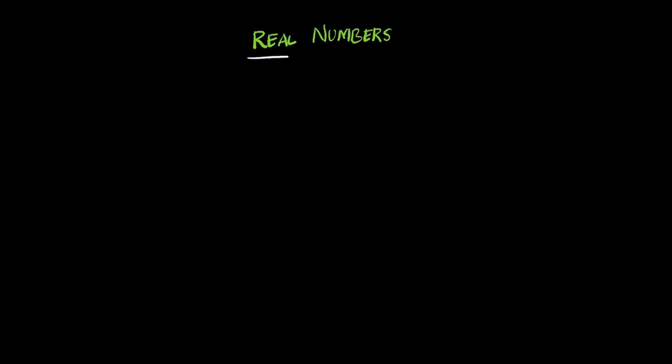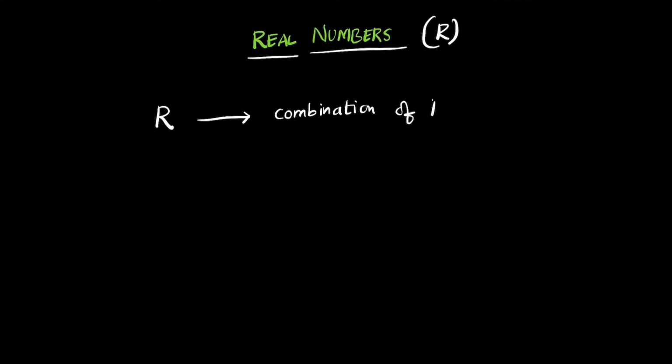So let's talk about real numbers. Real numbers in general are denoted by the set R. Real numbers are the combination of rational and irrational numbers.